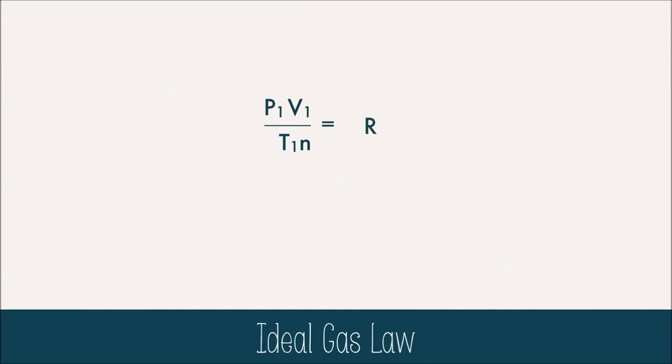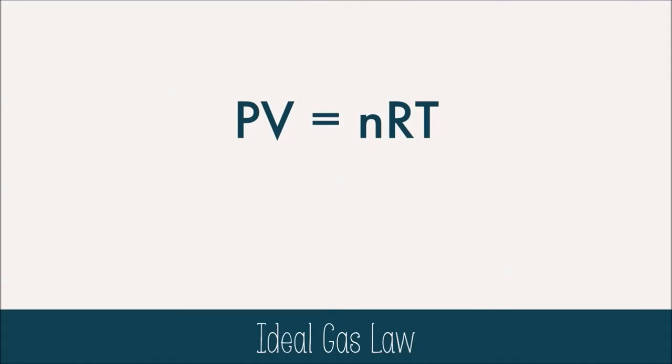And we can get rid of the division by multiplying on both sides. And we don't need those subscripts anymore. And you get PV = nRT, the ideal gas law. So much beauty in such a small equation.